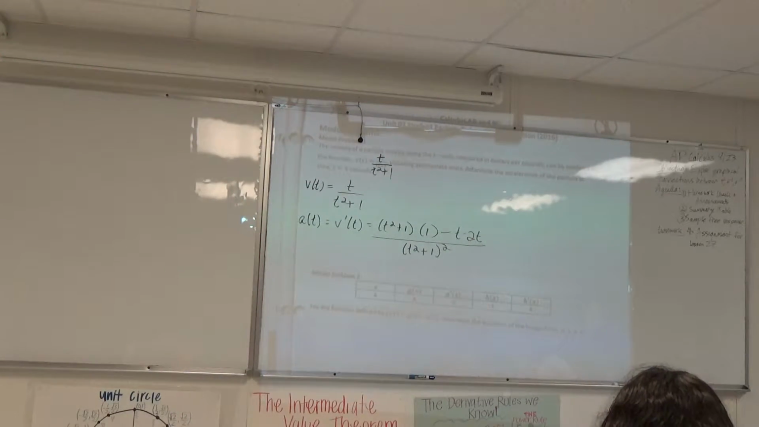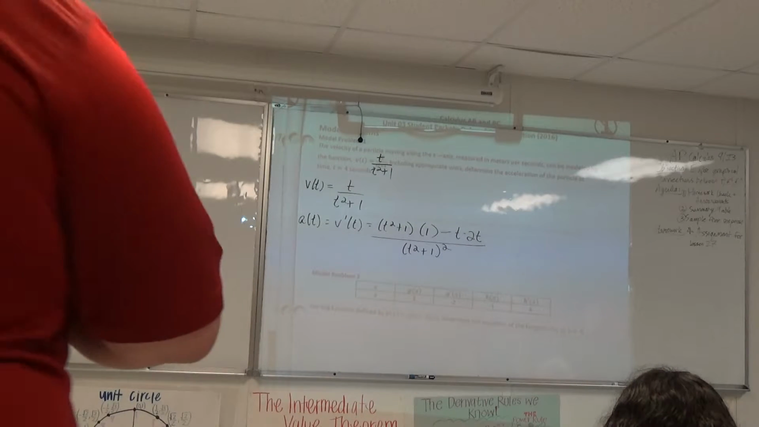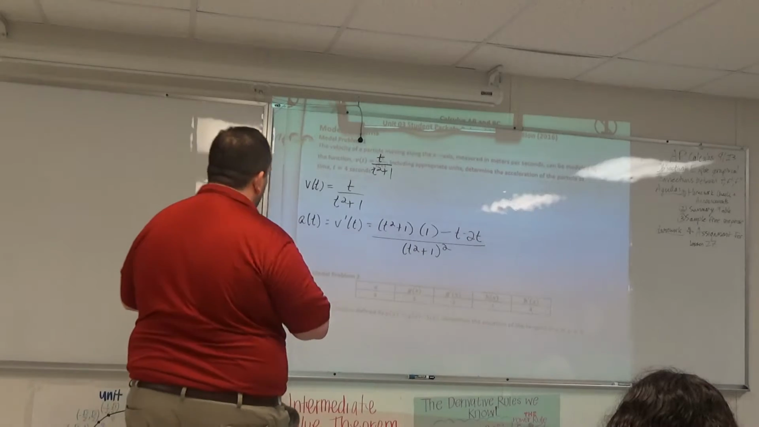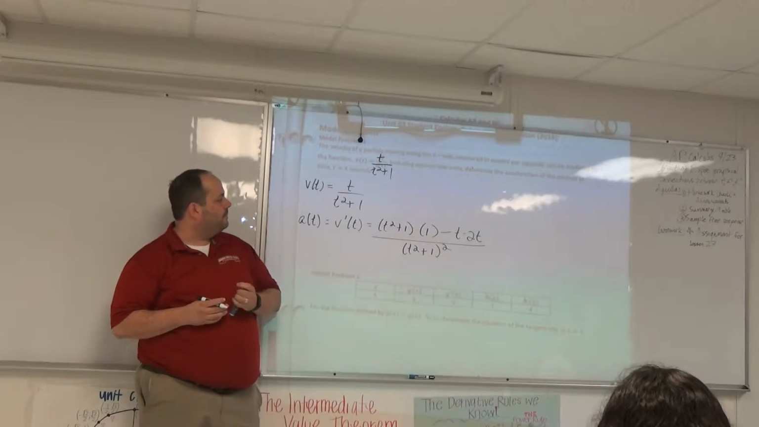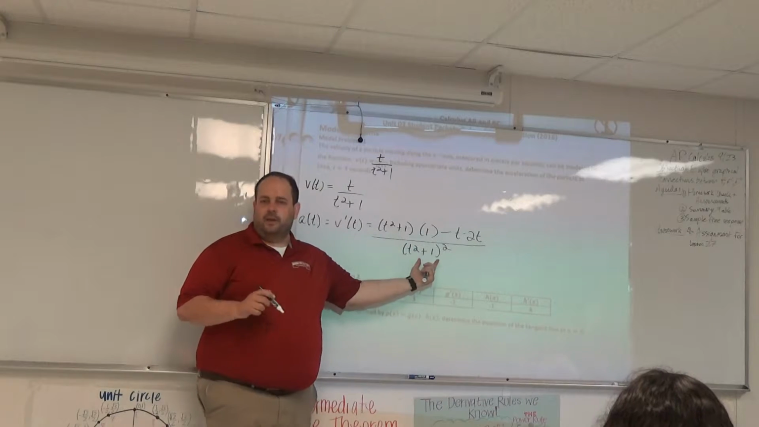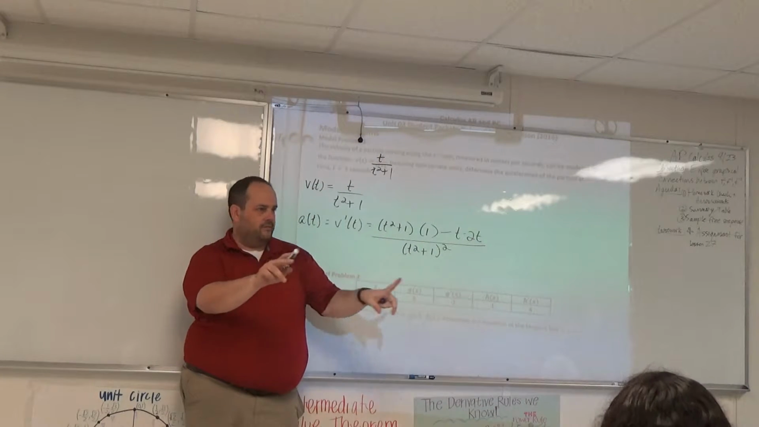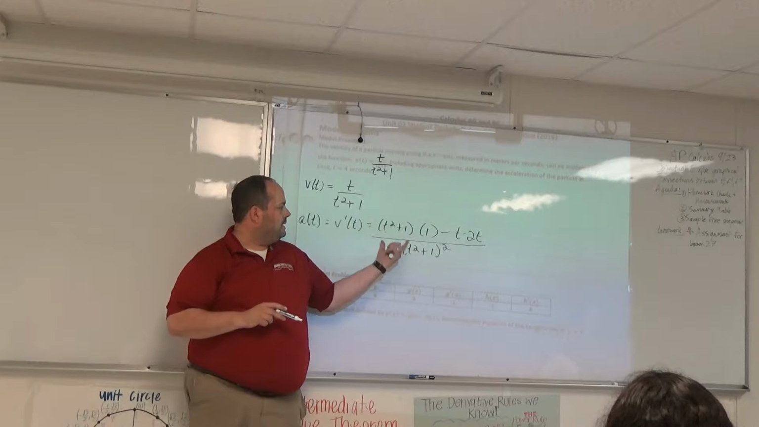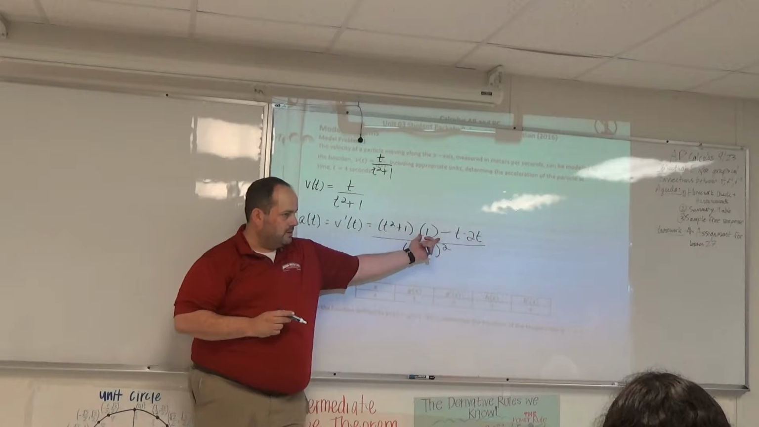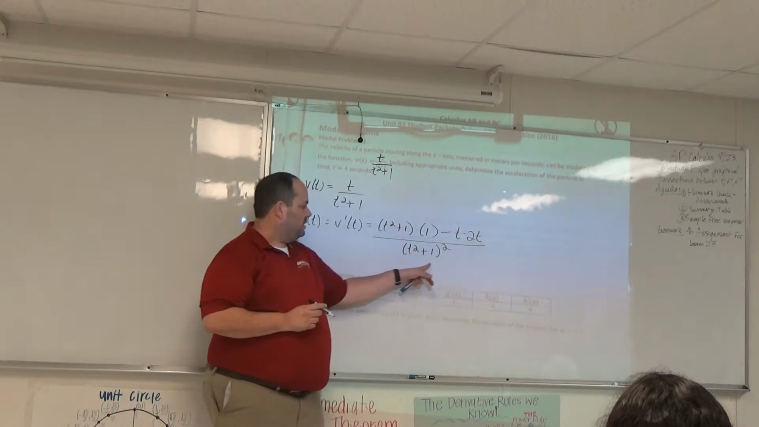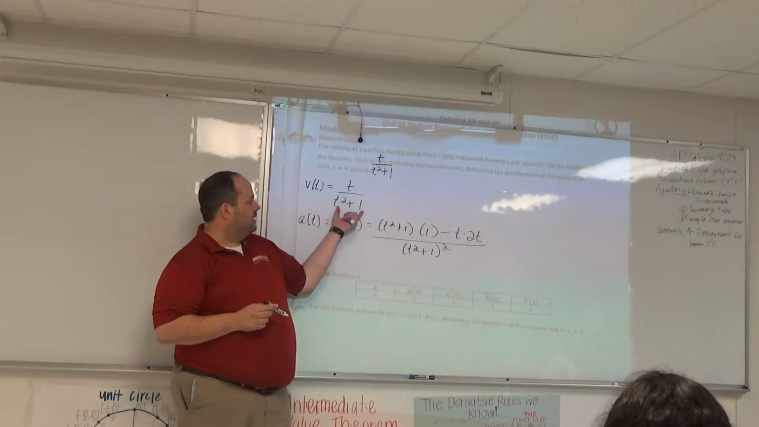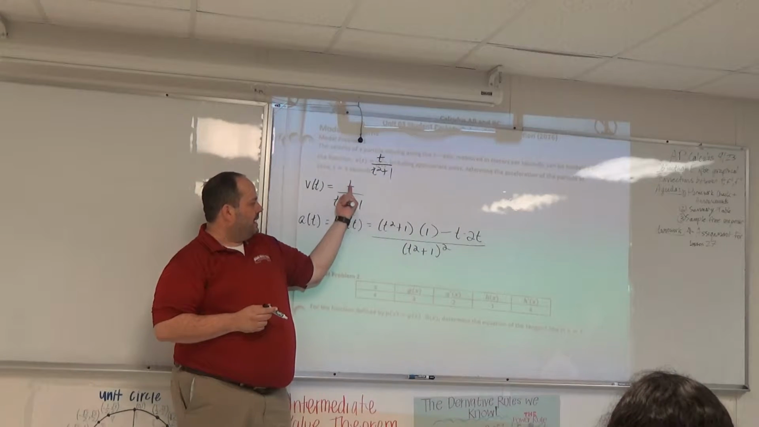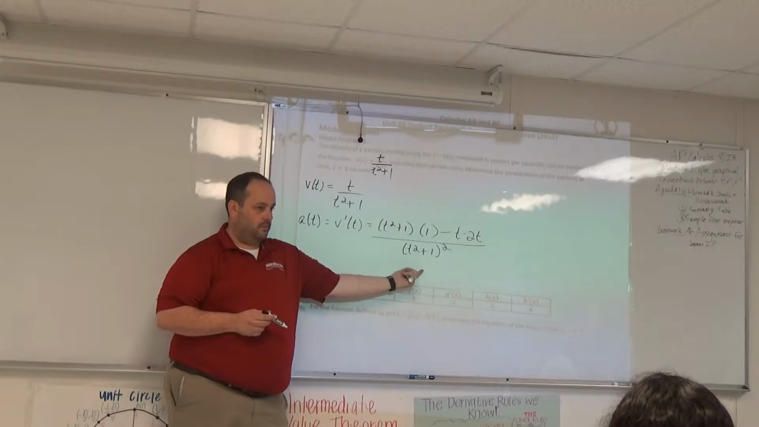Make sure your derivative is looking good here. Can I just get a quick thumbs up? How many of you have a derivative matching mine? T squared plus 1 times 1 minus t times 2t, over t squared plus 1, the whole thing squared. Low d high minus high d low, over low squared.